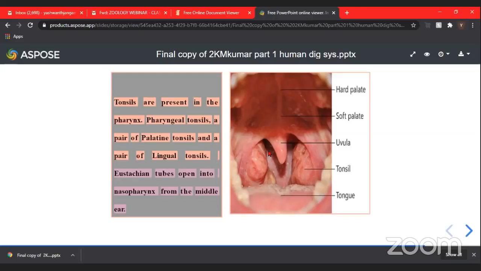And eustachian tubes open into the nasopharynx from the middle ear, such that they maintain the equilibrium of air, the balance of air on either side of the middle ear. So the other structures associated with the pharynx are tonsils and also eustachian tubes, which open into the nasopharynx from the middle ear.